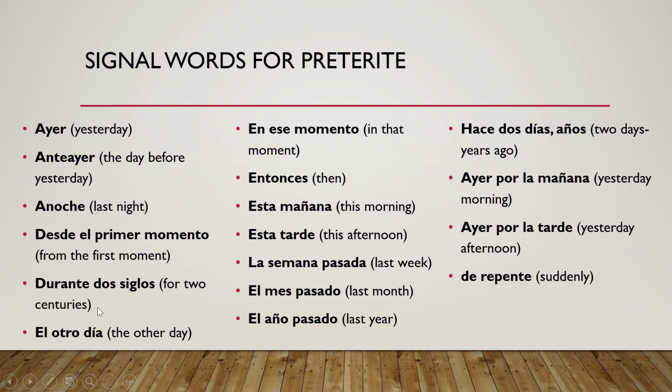The same way, this one here in the first column, durante 2 siglos, right, for 2 centuries, something happened, right? Durante 2 días, right, during 2 days, something specific happened. So all of these are instances in which you would use the preterite.